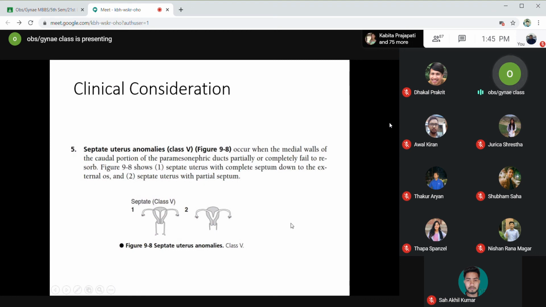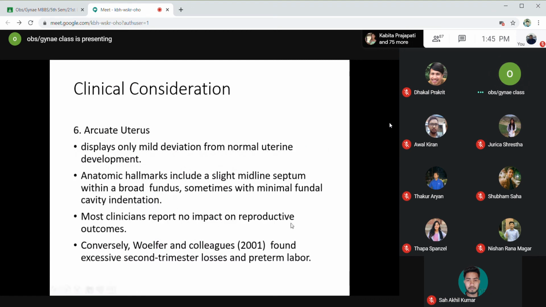Next, class 6 anomaly is arcuate uterus. Arcuate uterus is just a mild deviation. In this type of uterine anomaly, there will be a small dimpling at the level of the fundus. The anatomical hallmarks include a slight midline septum within a broad fundus, sometimes with minimal fundal cavity indentation. Such findings we can encounter during cesarean section, where there will be some arc-like structure, an arc at the level of the fundus.